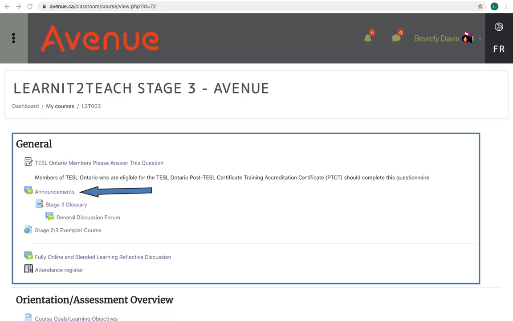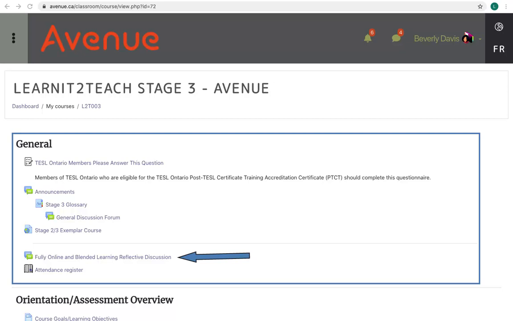Below the TESOL Ontario members quiz is the course announcements forum. This is followed by a Stage 3 glossary to which the participants are most welcome to contribute. A general discussion forum follows where users can post their questions or helpful suggestions for mentors or other fellow participants. A Stage 2-3 exemplar course is also available with several activities and resources that teachers can add to their online courses as they progress through their training.